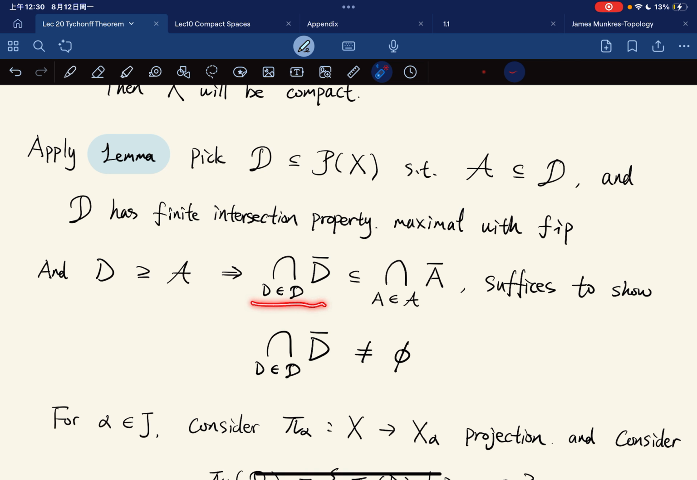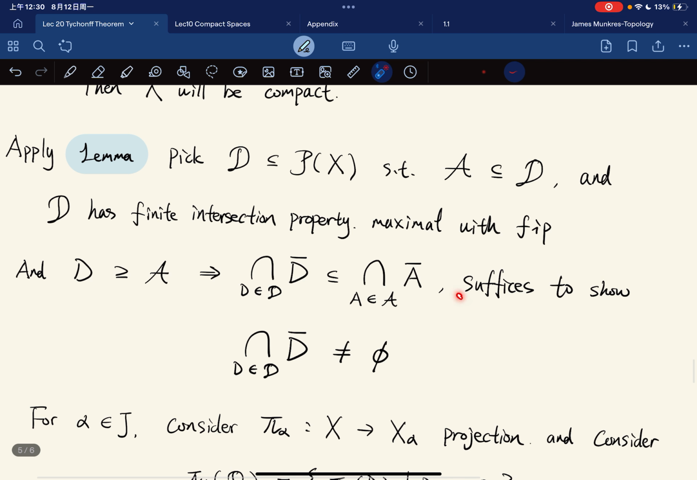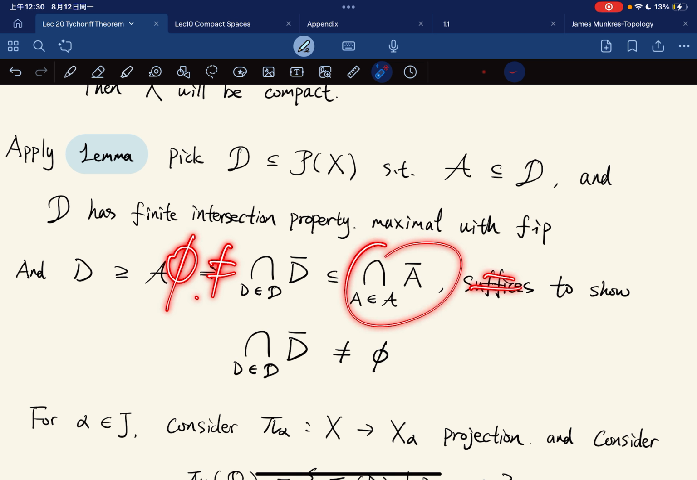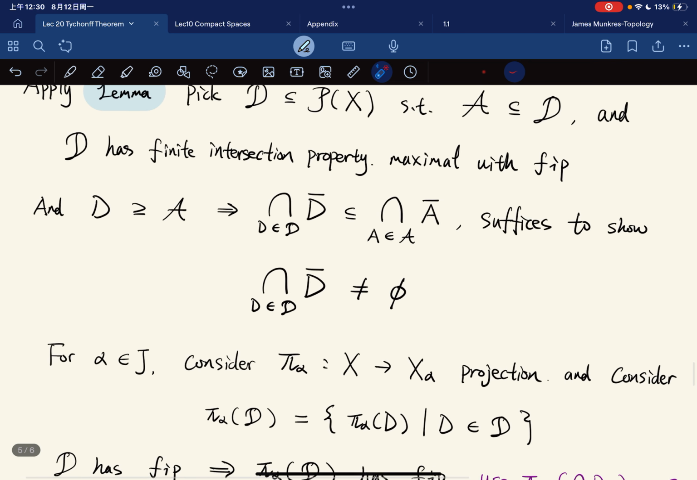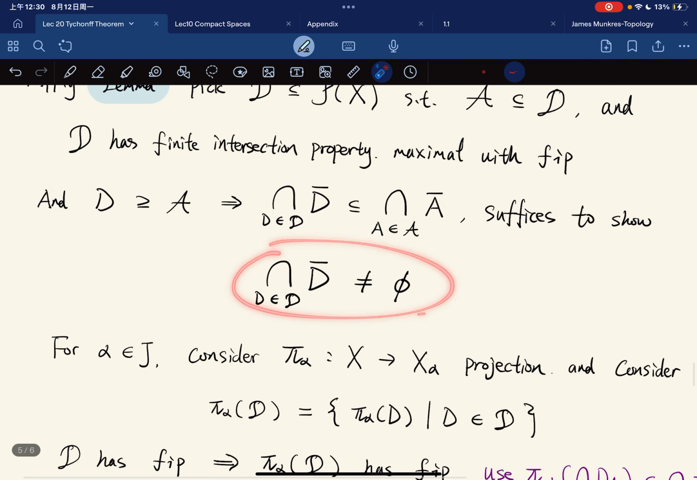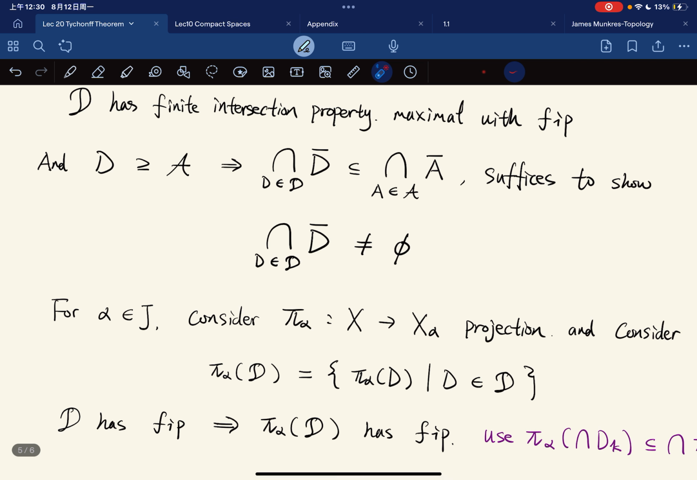You're intersecting more sets, right? So it suffices to show that this is not empty. Because if this is not empty, then this will be non-empty, right? Because we have this containment, right? So our goal is to show this is not empty for this maximal, right? All the intersection of the closures.